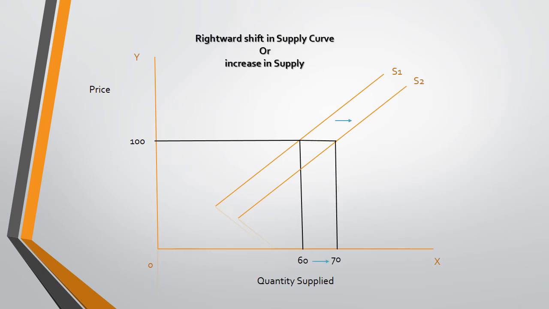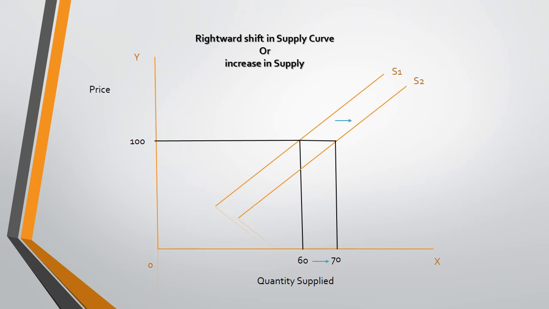We can also see here that the supply that has been shifted towards the right is labeled as rightward shift in supply curve, and the quantity has now increased from 60 units to 70 units at the same price. So the supply curve has shifted towards right from S1 to S2, and this is the concept of rightward shift in supply curve.